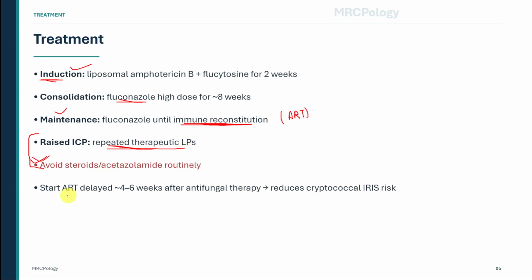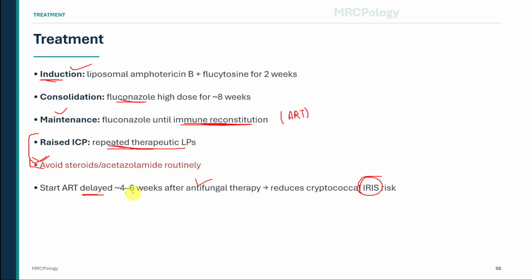Another major MRCP trap is the timing of antiretroviral therapy. You might think that ART should be started immediately in any opportunistic infection, but cryptococcal meningitis is different. Starting ART too early increases the risk of cryptococcal immune reconstitution inflammatory syndrome, which can worsen intracranial inflammation. ART is usually delayed for about 4 to 6 weeks after starting antifungal therapy.